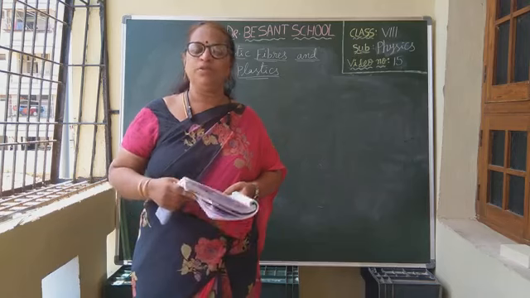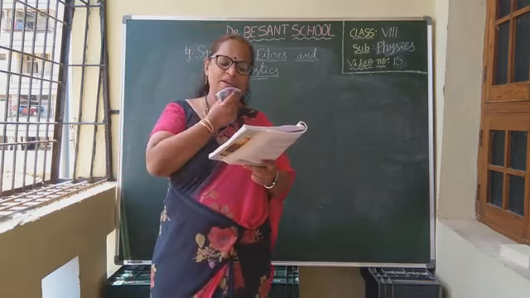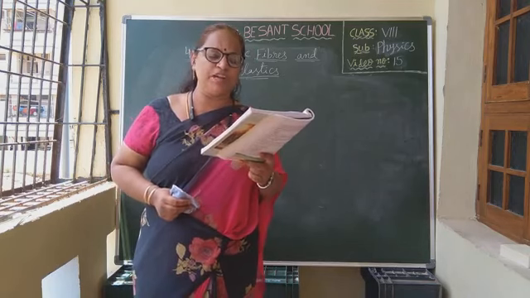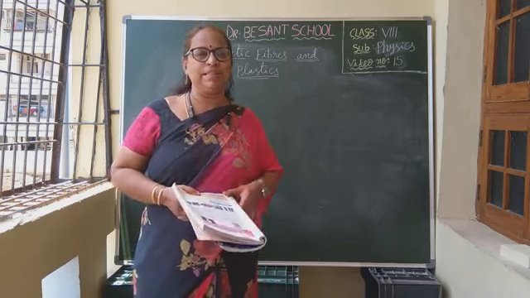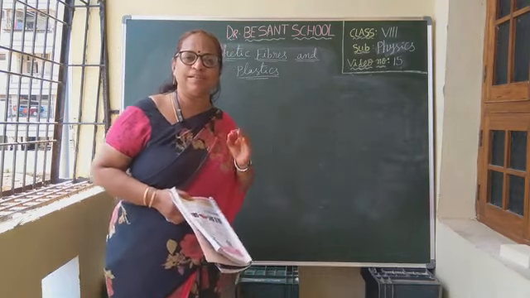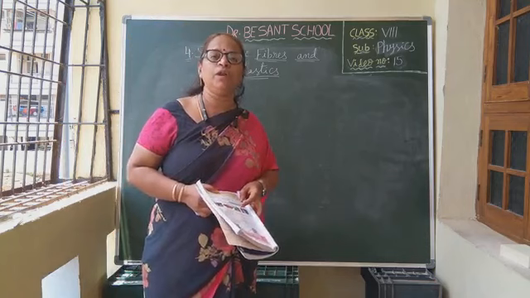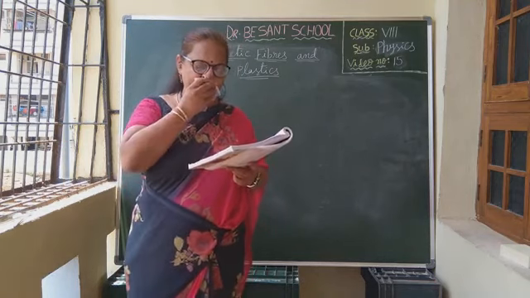So synthetic fibers are not only used for making fabrics and clothes, they are also used to prepare many household articles. What are they? We are going to learn in this class.